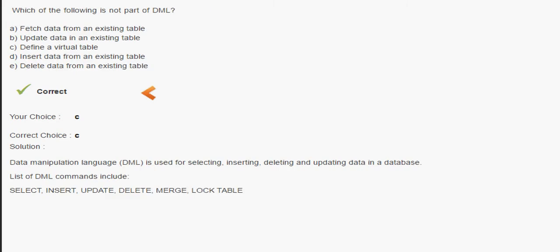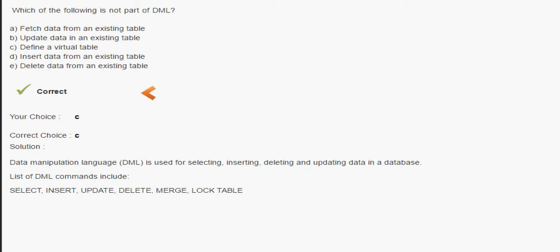Which of the following is not a part of DML? DML is used for fetching data from an existing table, yes. Updating data in an existing table, yes. Inserting data into an existing table, yes. Deleting data from an existing table, yes.